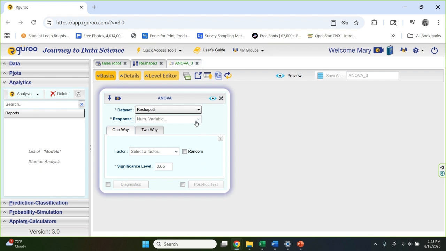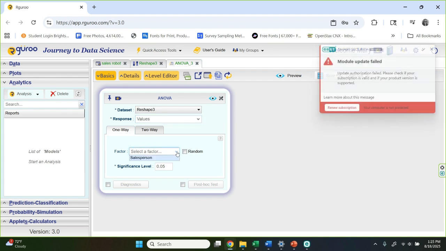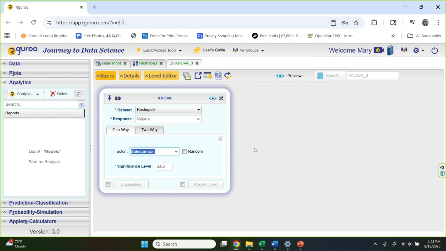Now, the response variable, that is our variable that we measured or collected for each salesperson, has been called values. When we did the reshape, it called it values. I could have renamed it to something different, but I'm comfortable with the word values. Our factor, the thing that distinguishes group to group, is salesperson. So other than that, I think it's ready to go. There might be some other things we could do here, but I'm fine with just this, and giving it a go.